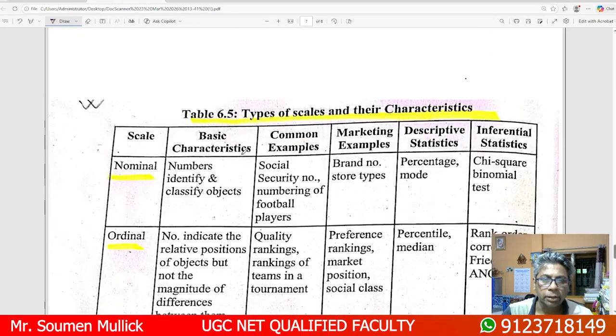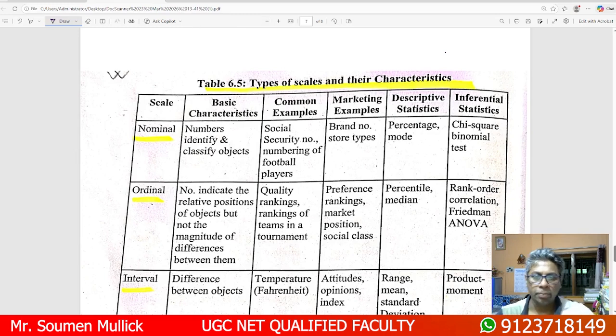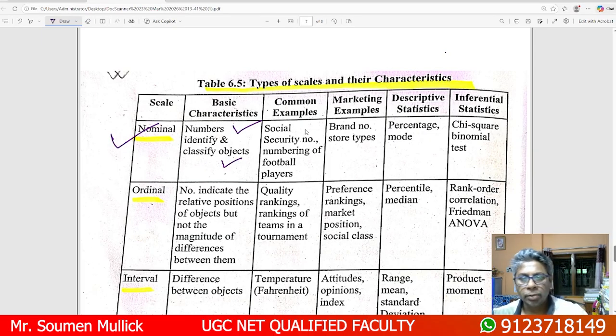So this is a very important area. We have to study the difference in the comparative study of nominal, ordinal, interval. The nominal scale's basic characteristic is that numbers identify and classify objects. Common examples are social security numbers and numbers of football players. Very important area: in the case of descriptive statistics, the nominal scale uses percentage and mode. In inferential statistics, the nominal scale uses chi-square and binomial.